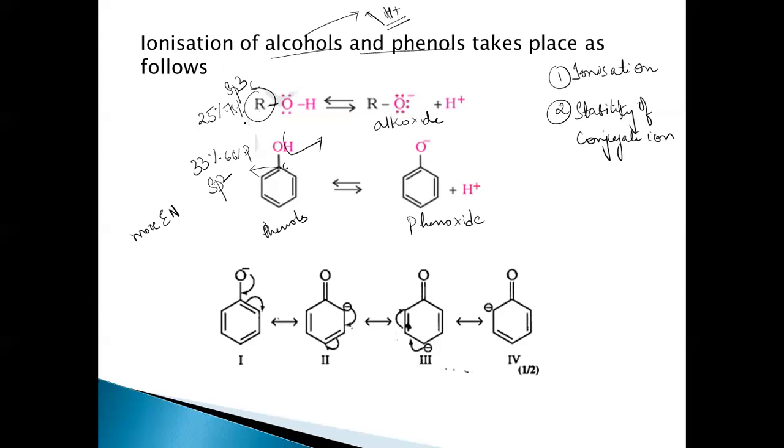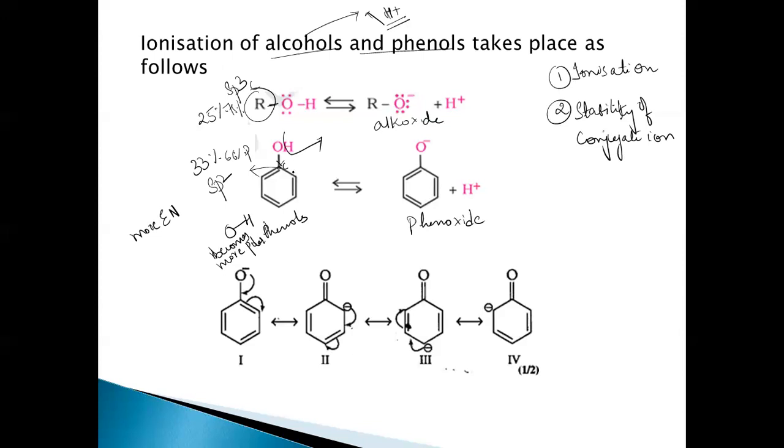The sp3 hybridized carbon atom is less electronegative when compared to that of this sp2 hybridized carbon atom, because it has less S character, 33% of S character. More S character, more electronegative. That means it will pull a shared pair of electrons between C and O more closer towards it. So it will develop the positive charge. The more positive the oxygen will get, that is OH bond becomes more polar here. So it can easily give away H plus.